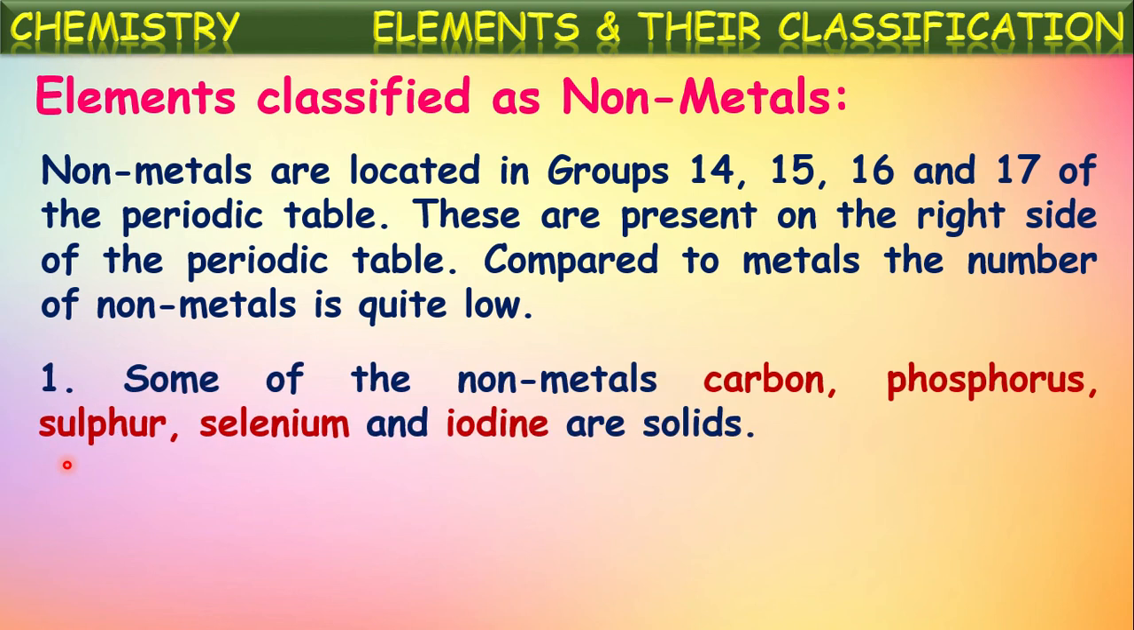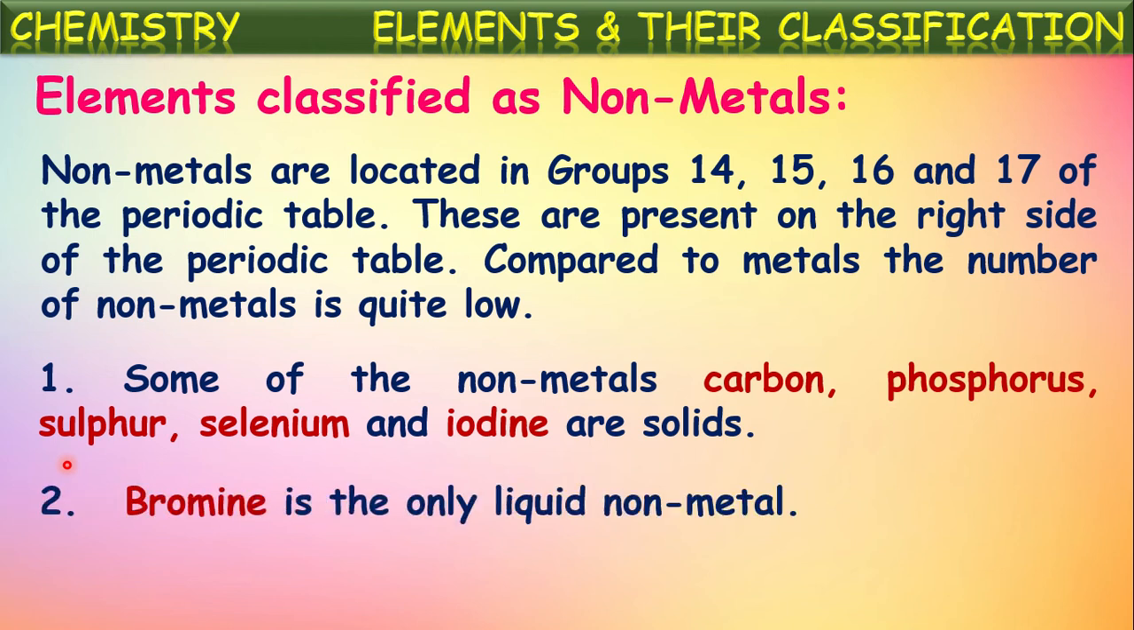Out of these non-metals, some of them are carbon, phosphorus, sulfur, selenium, and iodine. These exist in the solid state, and only one non-metal exists in the liquid state, that is bromine. We know there are only two elements existing in the liquid state out of all these 118 known elements. One is a metal, another one is a non-metal. The liquid metal is, as we know, mercury. In the same way, among non-metals also, there is only one element existing in the liquid state, that is bromine.